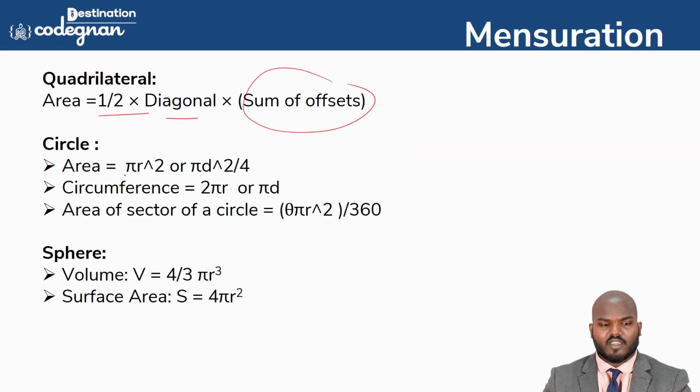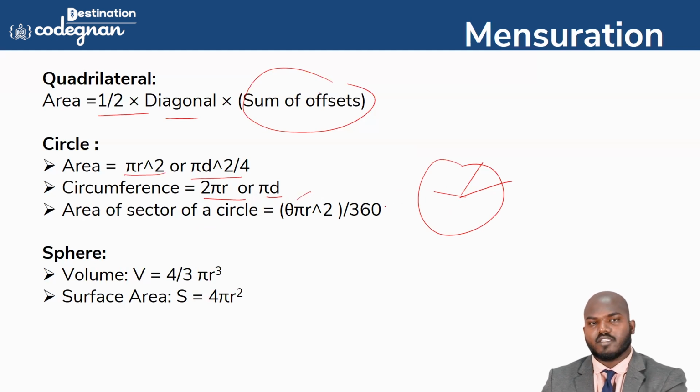The circle, we can say the area is pi r square or pi d square by 4. And the circumference we can call 2 pi r or pi d. And the area of the sector means a portion, we can call it as a chord. If there is a circle, then in the particular area, what is this? Here we have to use theta, that is an angle, and pi.